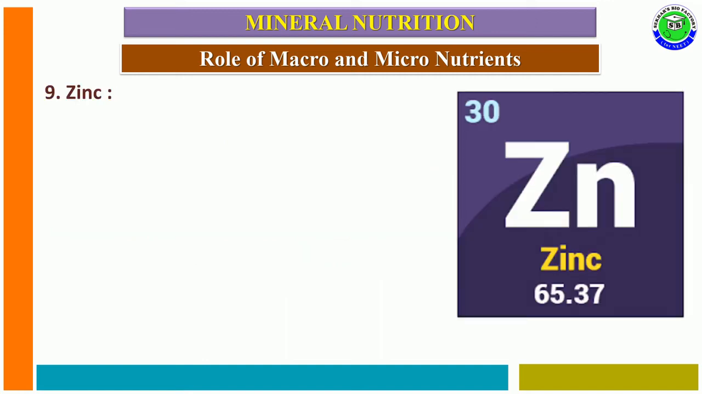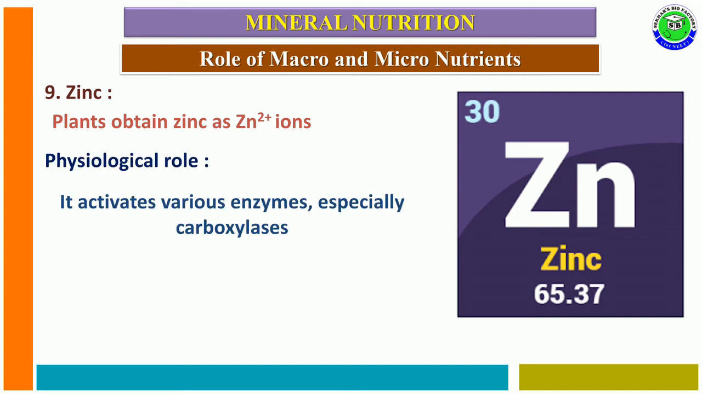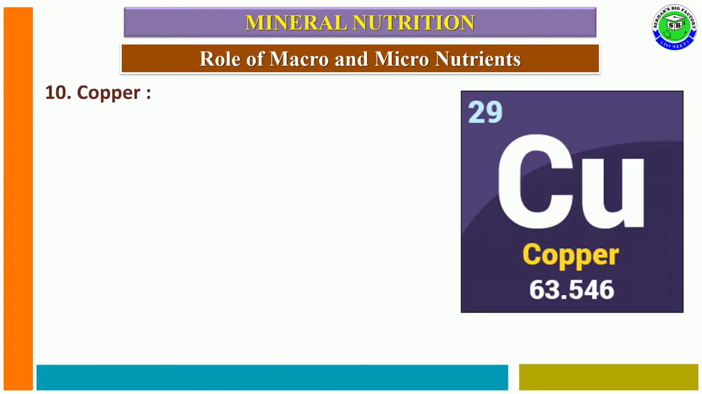The ninth element is zinc. Plants obtain zinc in the form of Zn2 plus ions. The main physiological role of zinc ions is the activation of various enzymes, more specifically carboxylase enzymes. Zinc ions are also needed for the synthesis of one of the phytohormones, auxin.